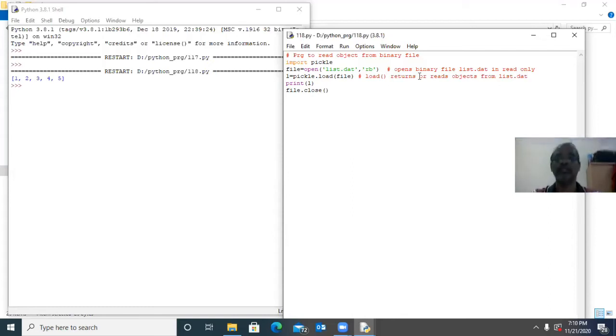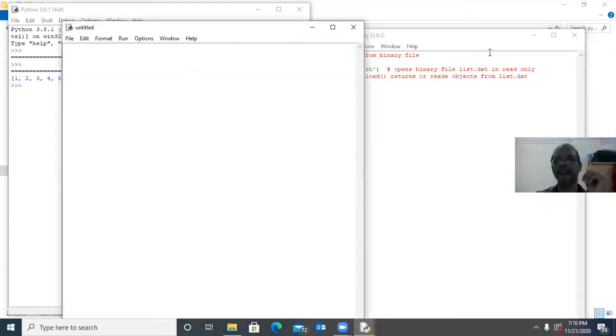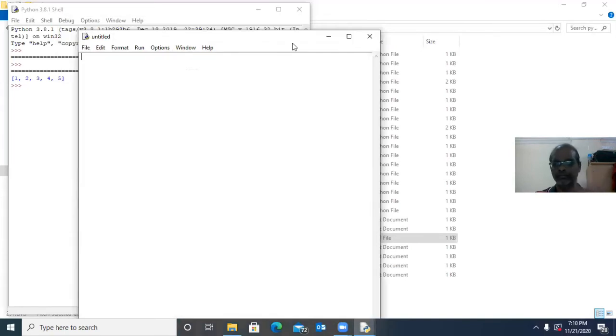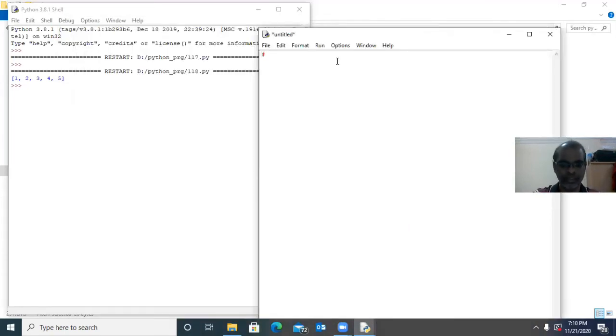Now instead of reading and writing a list object, we can try a dictionary object. Already we know very well a dictionary has key value pairs. How can we use it? We will see the same procedure. Write or create a binary file with a dictionary object.